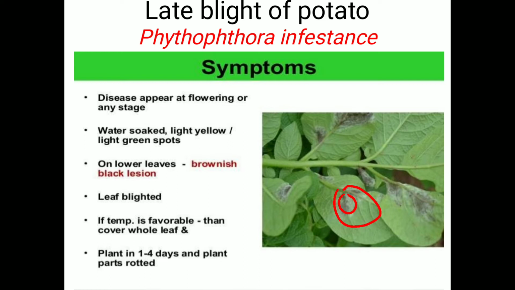If you observe carefully, the whitish fungal growth is seen on the lower surface of the leaves. In severe infestation, the growing shoots are blighted in the beginning and then the disease spreads up to the tubers, which shows brown to purple discoloration of the skin of the tubers. So this is about the symptoms of late blight.